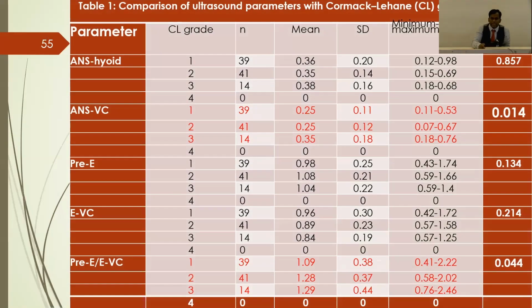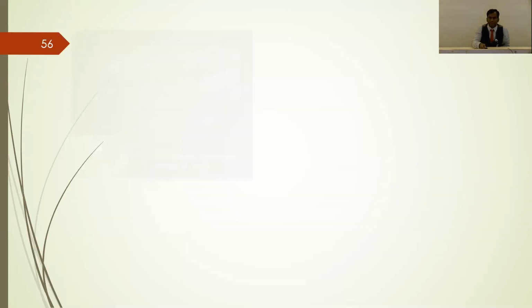There is an article where they compared the anterior neck soft tissue thickness to hyoid bone, anterior neck soft tissue thickness to VC, vocal cords, pre-E, the pre-epiglottic space, EVC, epiglottis to vocal cords, and the ratio of pre-E, pre-epiglottic space, to EVC. They made the red mark on ANS to VC and the pre-E to EVC. Those are very good predictors of difficulty because the p-value is less than 0.05. So you should remember ANS to VC is a very good predictor. The ratio of pre-E to EVC is a very good predictor of difficulty in the case of USG.